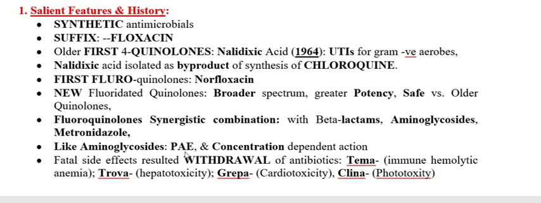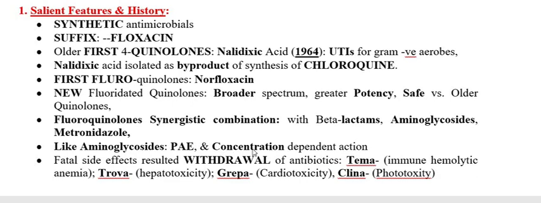Post antibiotic effect is the effect of an antimicrobial agent even after the concentration of the drug falls below its minimum inhibitory concentration, while it still possesses antibacterial efficacy. It means the effect below its minimum inhibitory concentration is called post antibiotic effect.